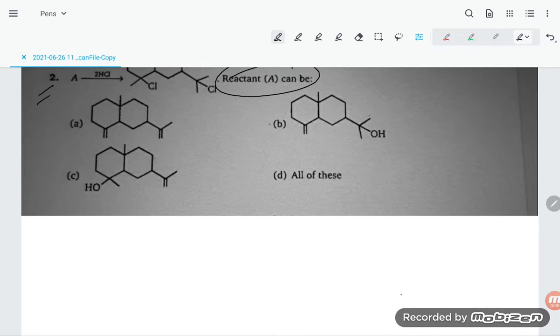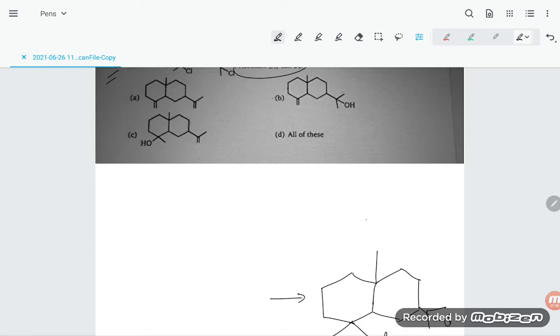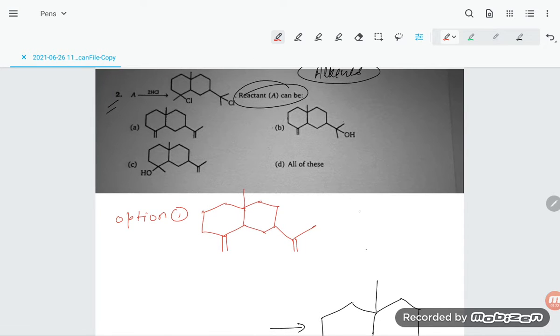So what we are going to do is check the options one by one. So we are going to check option 1, here is option A. Suppose firstly I am doing option A. Of course I am taking time, but not that much. See students, a double bond is there. You are treating with HCl, and 2 mole HCl you have taken, 2 equivalent.